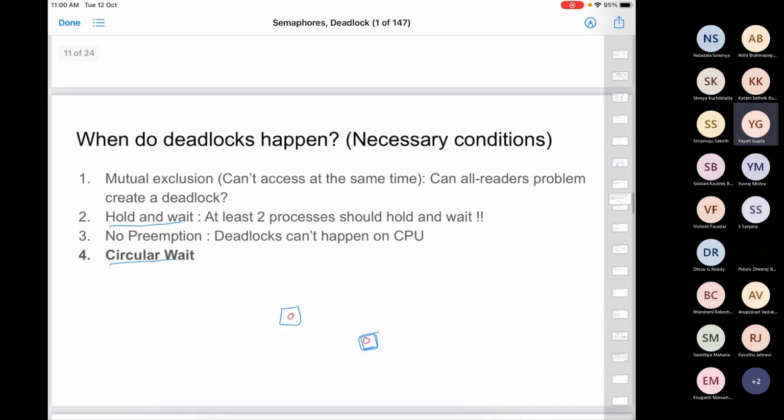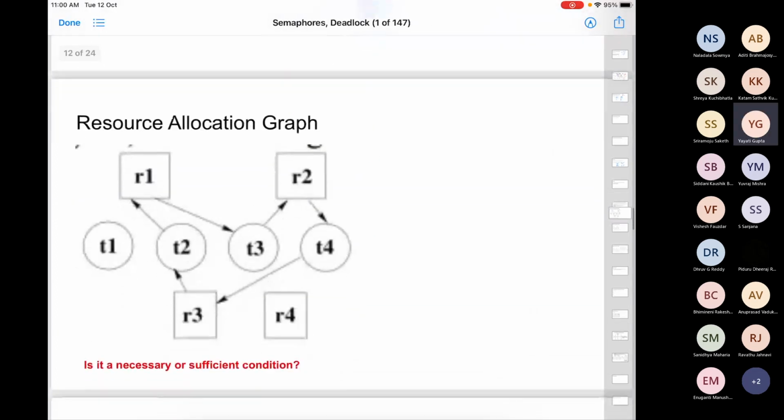In what sense should there be a cycle? There is something called a resource allocation graph. It makes it easy for you to imagine what is happening. So what this resource allocation graph is telling you, in this scenario which I have shown you here, there are 4 threads, T1, T2, T3, T4, 4 threads or 4 processes, and R1, R2, R3, R4, they are the resources, right? So how do I represent the situation?